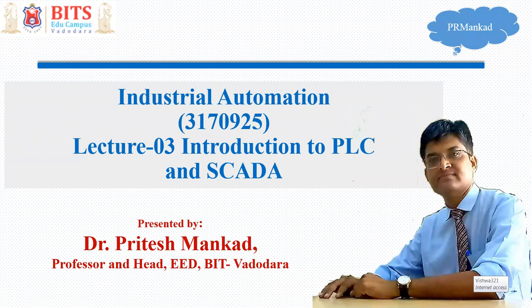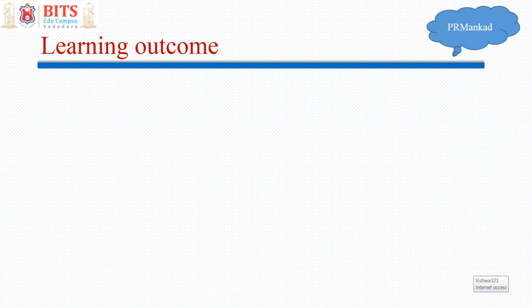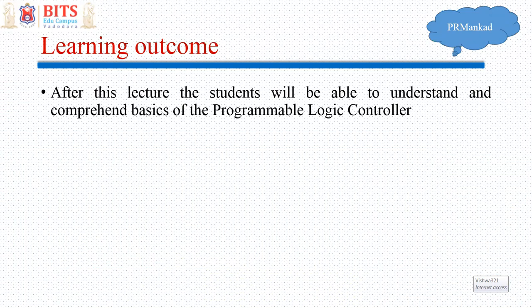We have already learned what is introduction to automation, that is, what is industry and what is automation. We had also discussed the architecture of automation. Today we are going to discuss in brief what is PLC and what is DCS and SCADA, right? So learning outcome, after this lecture, you will be able to understand and comprehend